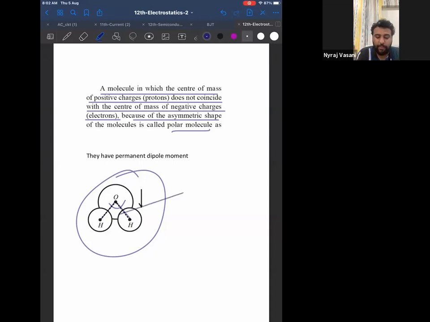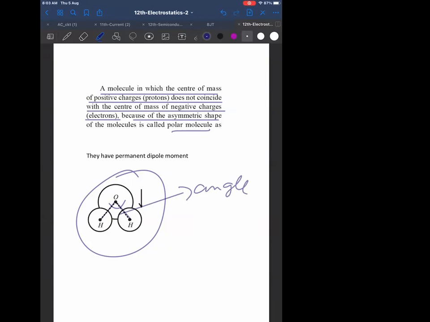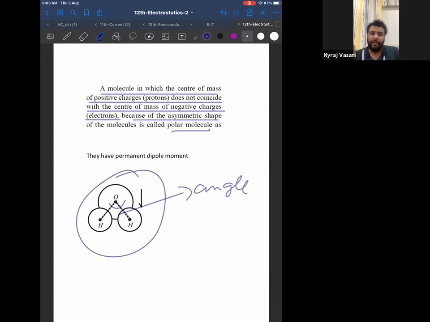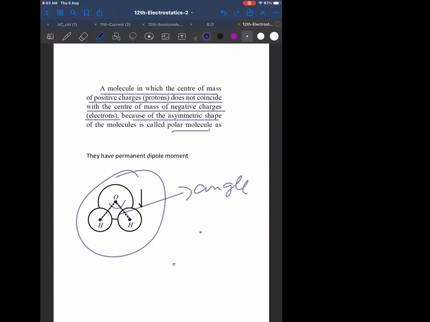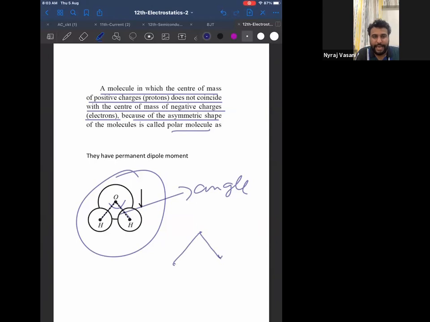Therefore, can I say all polar molecules will have some angle? Yes, sir. So if you remember the word polar as angle, you will easily get the answer. Means an angle should be there. Tell me, when does an angle come? An angle will come when all 3 points are not on the same line. Similarly, a polar molecule is a molecule in which I join the centers of positive and negative, and they do not coincide, means they do not come in a straight line. That is why they are called polar molecules.